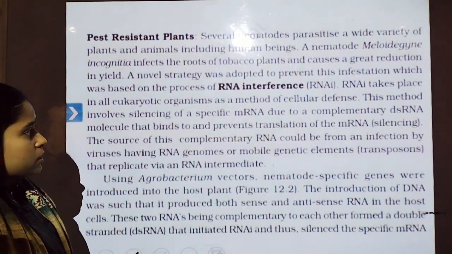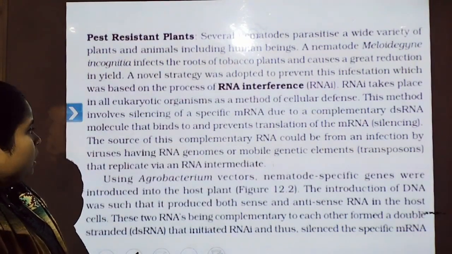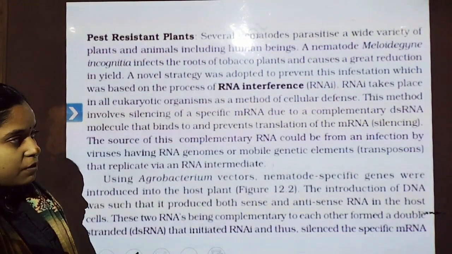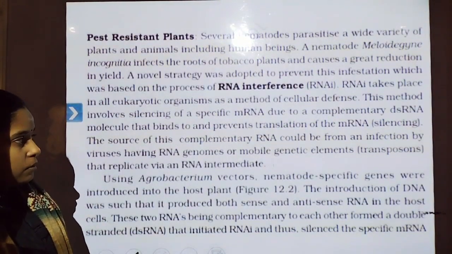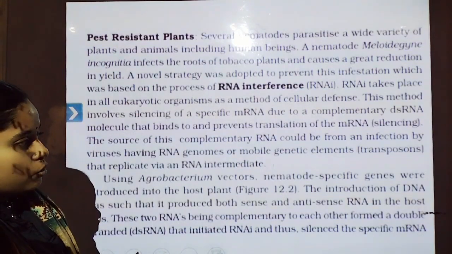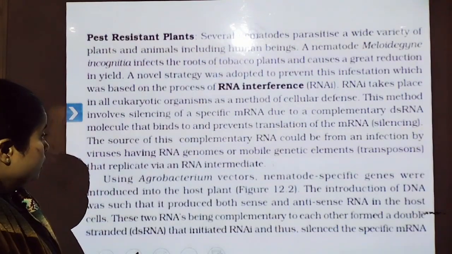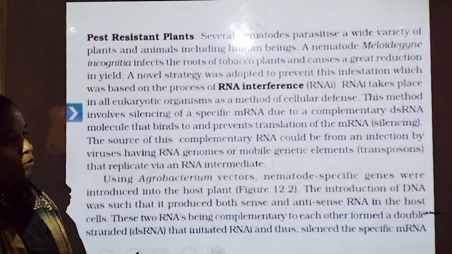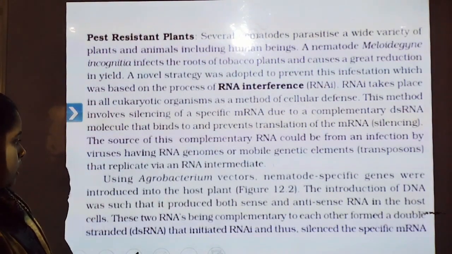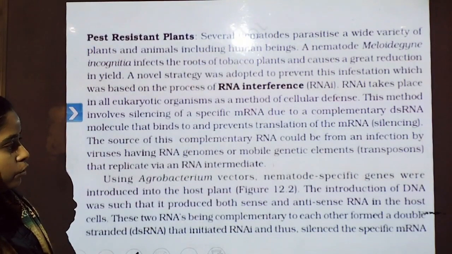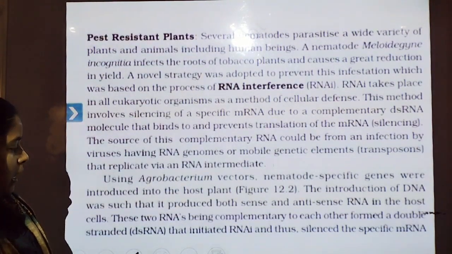RNAi, or RNA interference, takes place in all eukaryotic organisms as a method of cellular defense. This method involves silencing of a specific mRNA due to a complementary double-stranded RNA molecule that binds to and prevents translation of the mRNA. This process is known as the silencing of mRNA. The source of this complementary RNA could be from an infection by viruses having an RNA genome, or mobile genetic elements that replicate via an RNA intermediate.